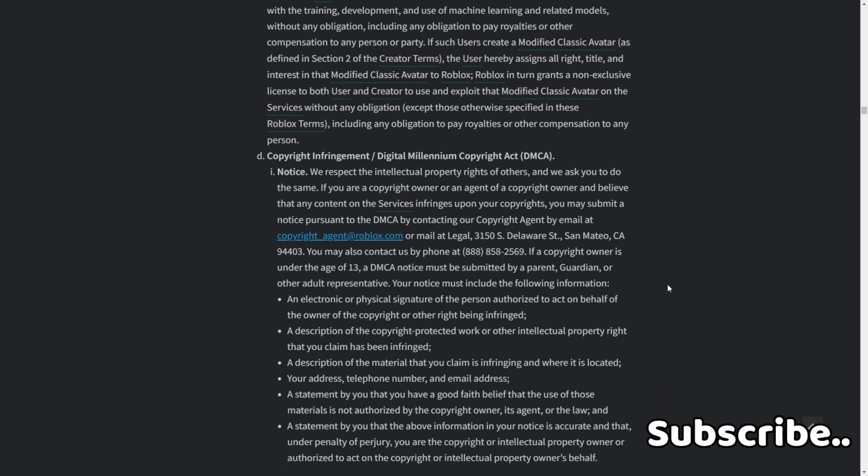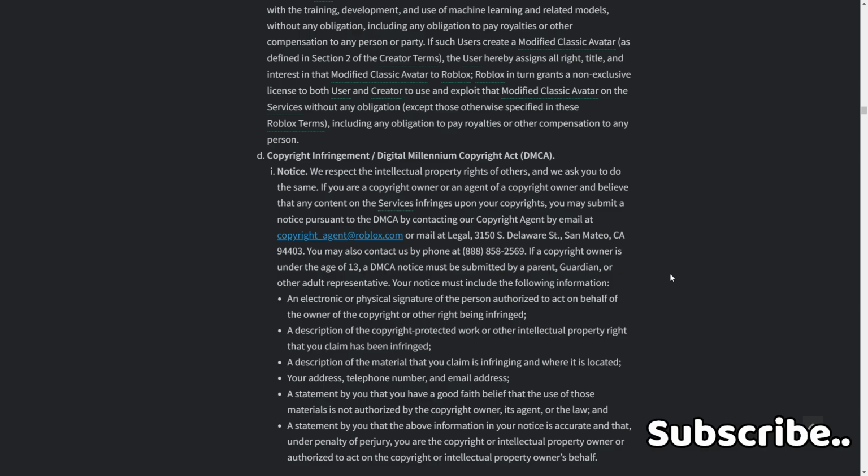D. Copyright Infringement / Digital Millennium Copyright Act, DMCA. 1. Notice. We respect the intellectual property rights of others, and we ask you to do the same. If you are a copyright owner or an agent of a copyright owner and believe that any content on the services infringes upon your copyrights, you may submit a notice pursuant to the DMCA by contacting our copyright agent by email at copyright@roblox.com or by mail at Legal, 3150 S Delaware St, San Mateo, California 94403. You may also contact us by phone at 888-858-2569. If a copyright owner is under the age of 13, the DMCA notice will be submitted by a parent, guardian, or other adult representative.